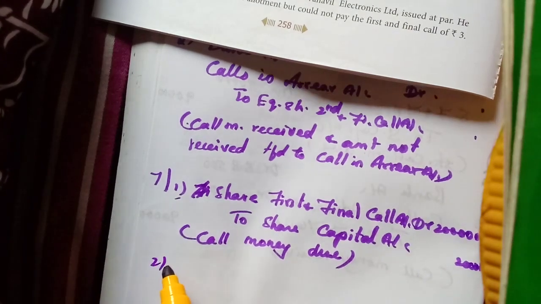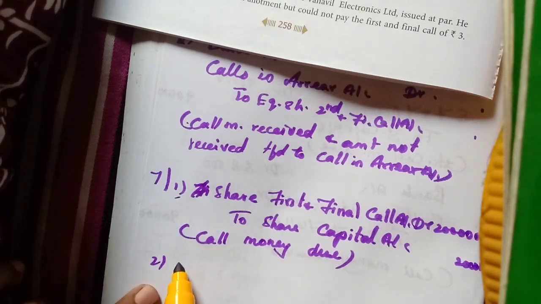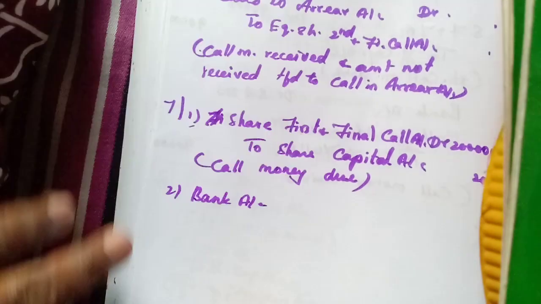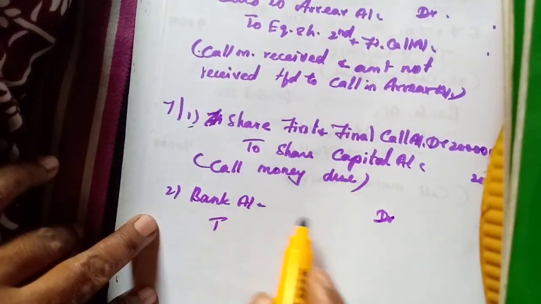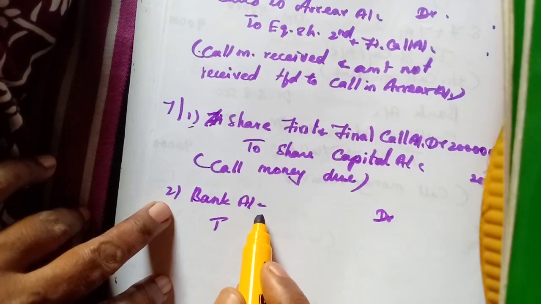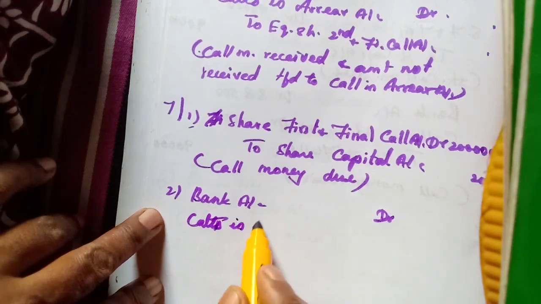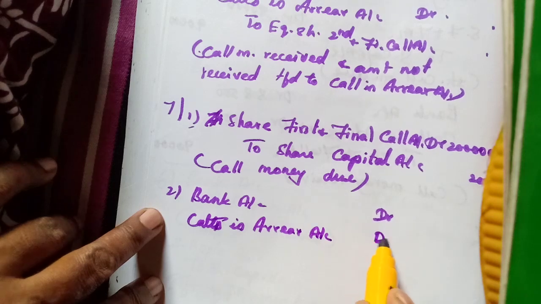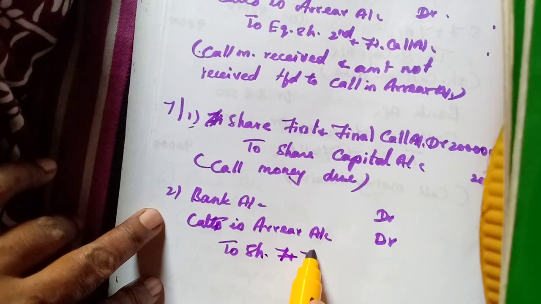Then the second one, when we receive that call money, bank account debtor, and the arrear amount, calls in arrear account, debtor to share first and final call.